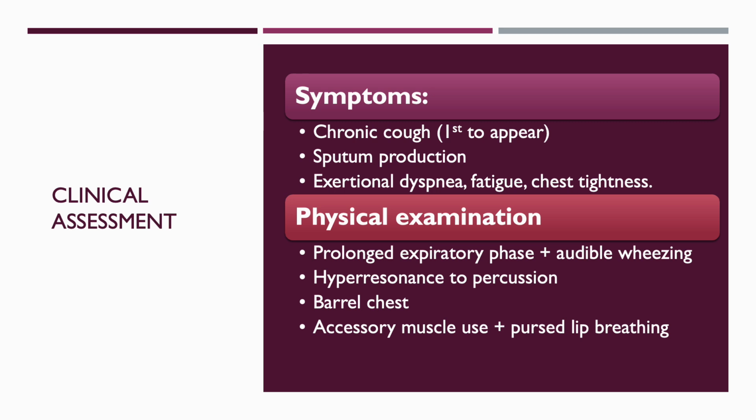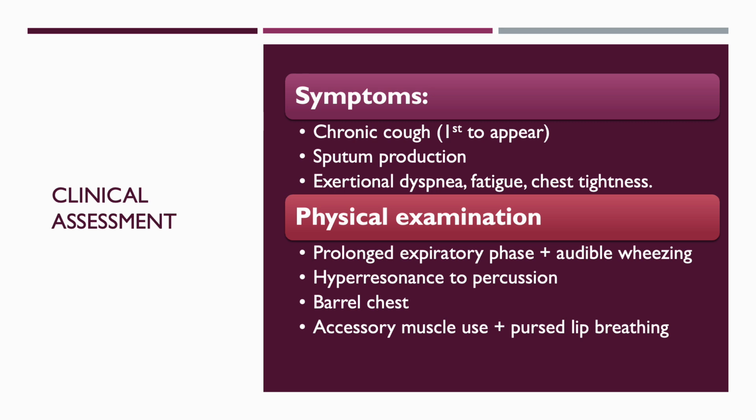As these patients develop hyperinflation, percussion becomes hyperresonant, demonstrating air trapping. In more advanced disease or in exacerbations, pursed lip breathing, accessory muscle use, and cyanosis become more common as patients work much harder to exchange air and maintain proper ventilation.